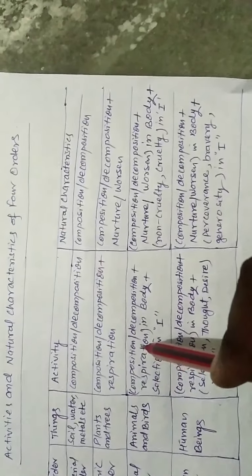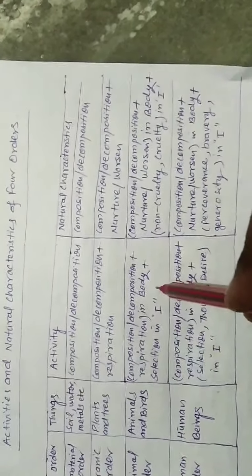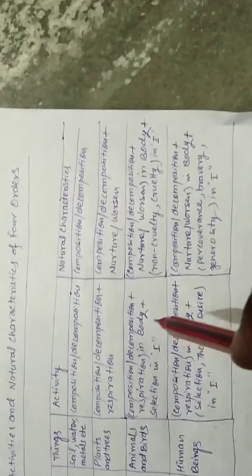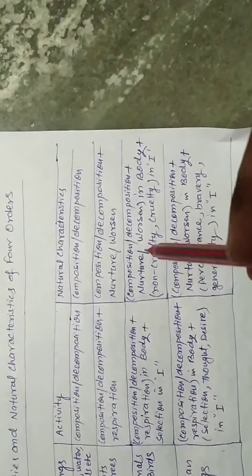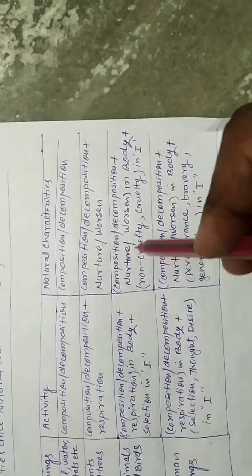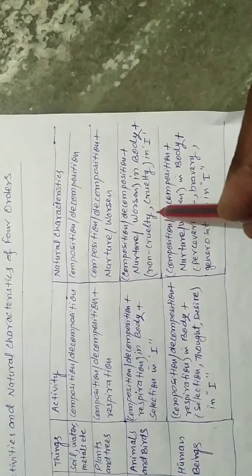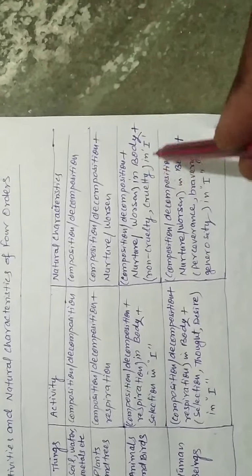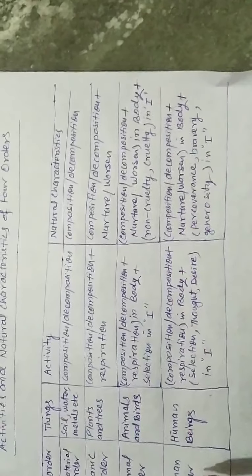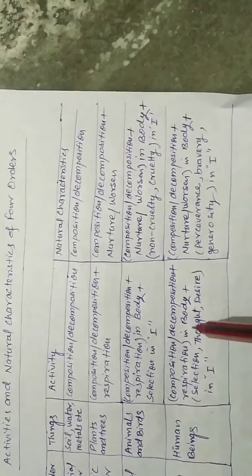Activities are composition or decomposition and respiration in body while selection in eye. Natural characteristics, composition or decomposition and nurture or worsen in body and non-cruelty in eye. For the human order, things are human beings.